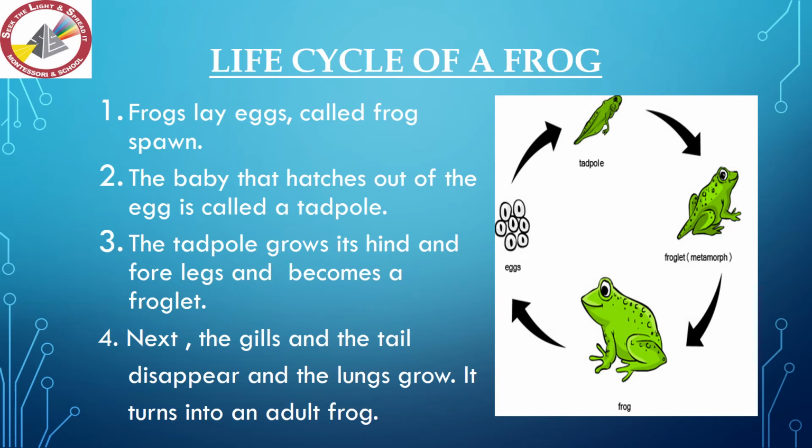The baby that hatches out of the egg is called a tadpole. It starts swimming in water with the help of its tail. It breathes through its gills. The tadpole grows its hind legs and forelegs and becomes a froglet. Then the gills and the tail disappear and the lungs grow. It turns into an adult frog and that is capable of reproducing new frogs.